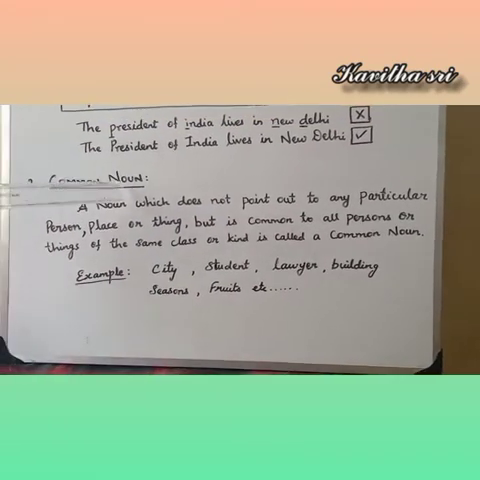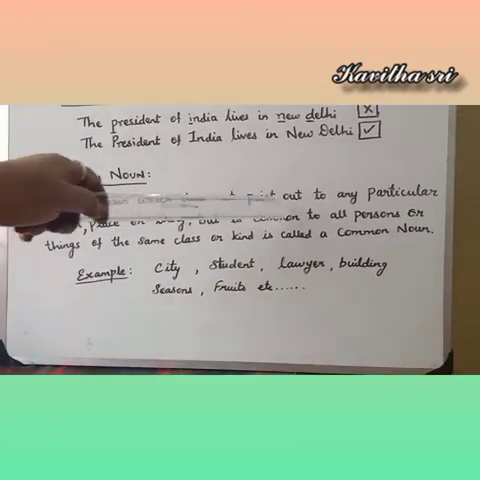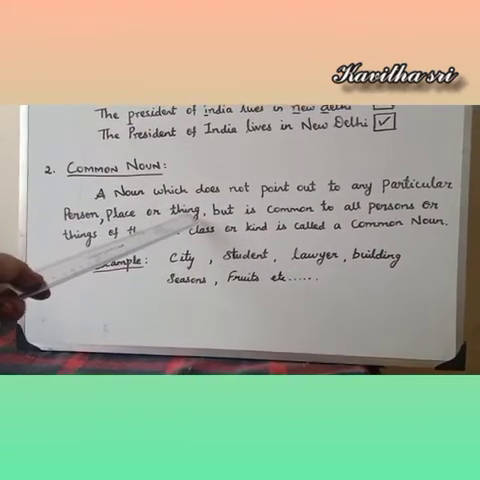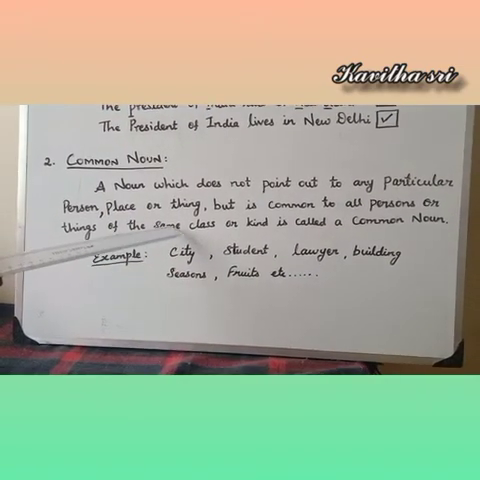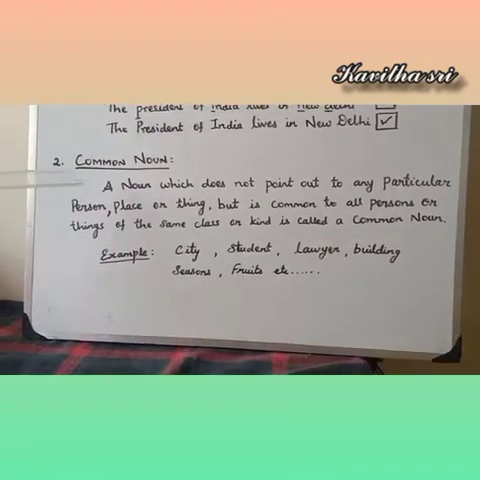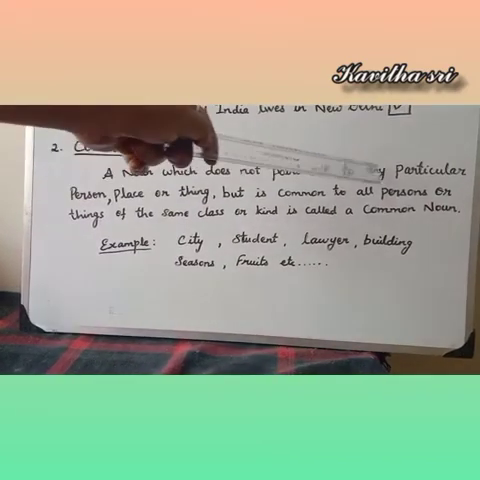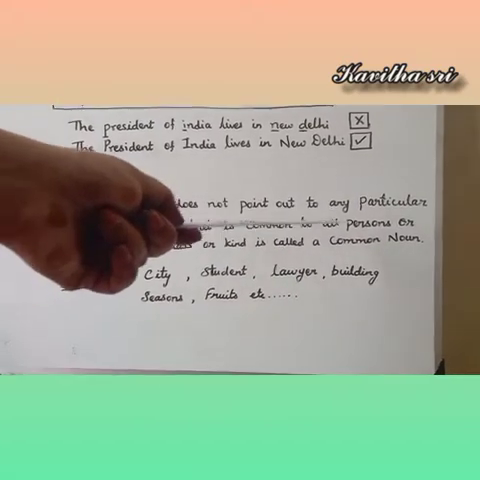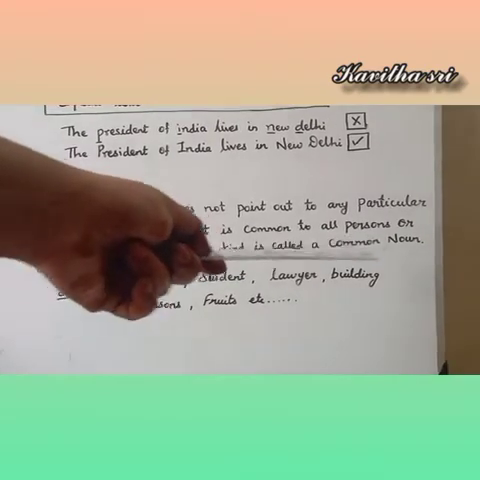Second one, common noun. A common noun is nothing but a noun which does not point out to any particular person, place or thing, but is common to all persons or things of the same class or kind is called a common noun. Once again, I'll repeat, a noun which does not point out to any particular person, place or thing, but is common to all persons or things of the same class or kind is called a common noun.